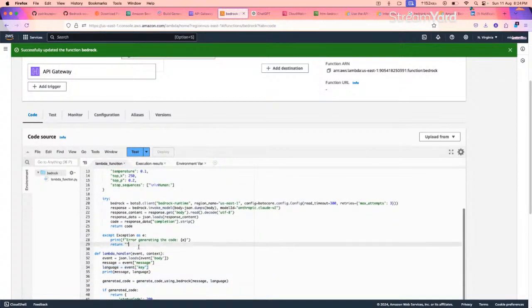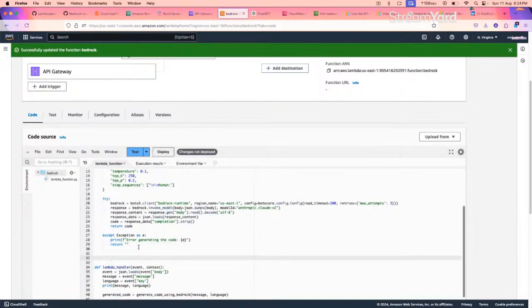Okay, so before the Lambda handler, I will be creating one more function to save the code to S3. Let's call it save code to S3 bucket.